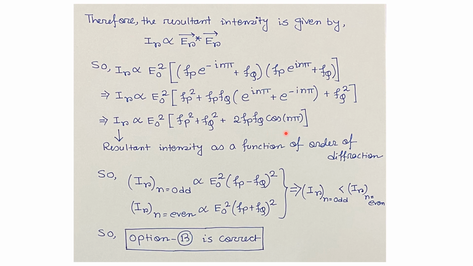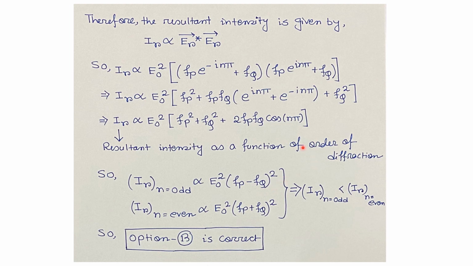Here, two possibilities will come. One is for odd values of n and the other is for even values of n. For the first case, n equals odd, cos n pi equals minus 1. Effectively, we will get IR proportional to E naught square multiplied with Fp square plus Fq square minus 2 Fp Fq. So for n odd, it will be E naught square multiplied with Fp minus Fq whole square.